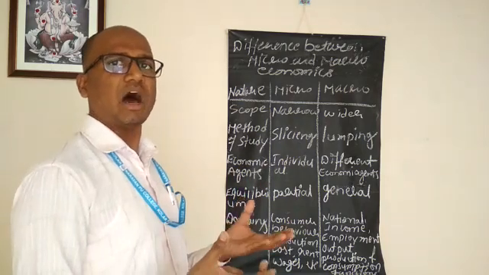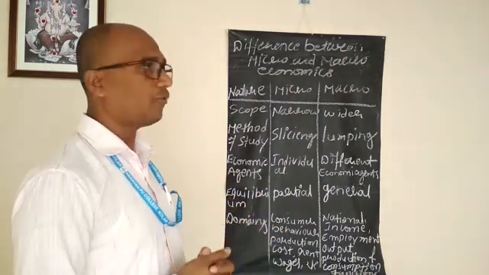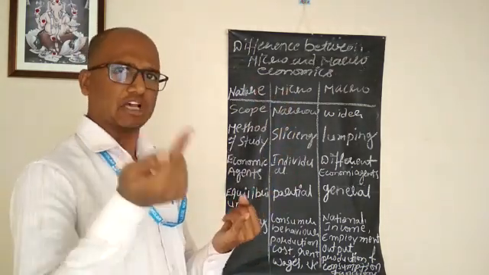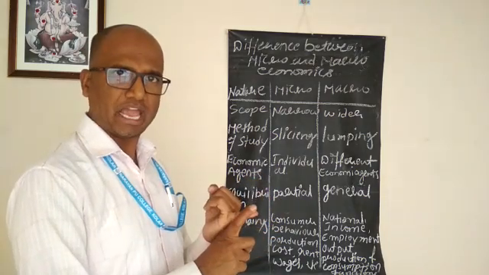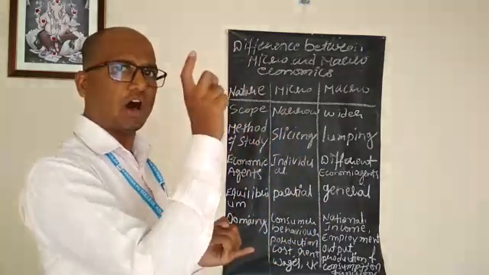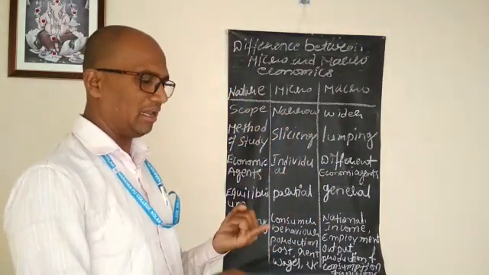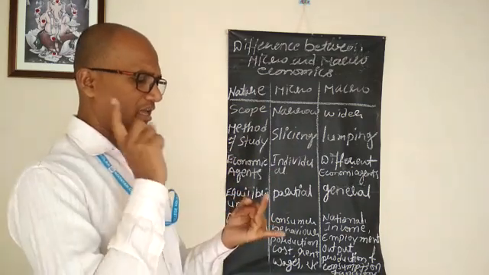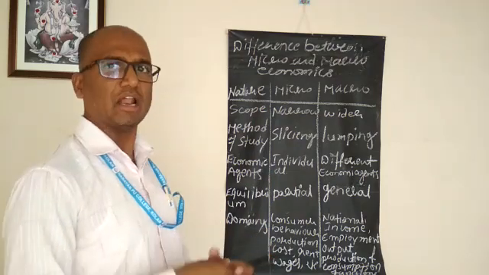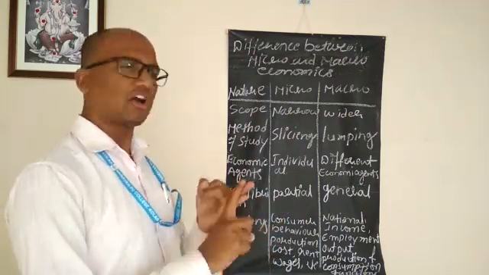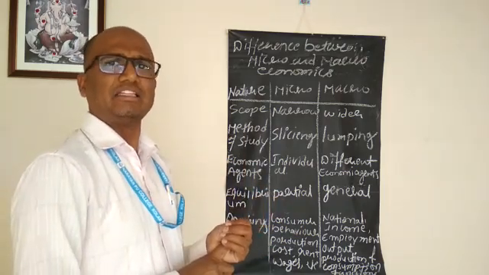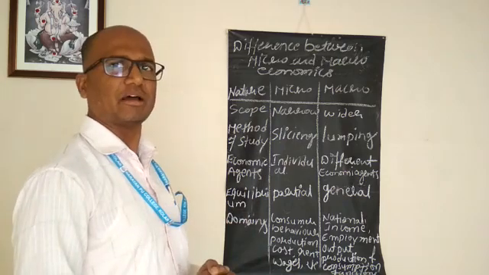Finally, domains. Domains means theories, or in simple words, examples for microeconomics. The domains or theories of microeconomics, as we already discussed, are consumer behavior. Microeconomics concentrates on an individual consumer's behavior in the market: taste, preferences, desires, demands, everything. Consumer behavior, production, next cost, rent, wage, profit. These are the main important theories studied under microeconomics.